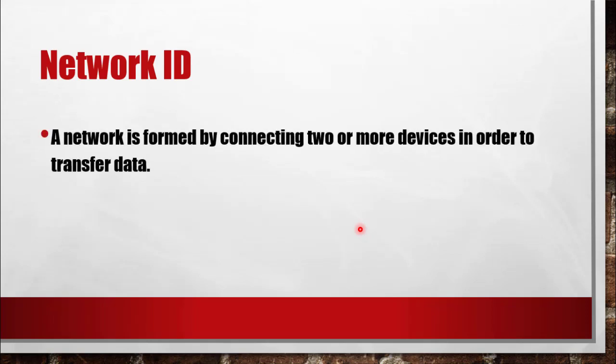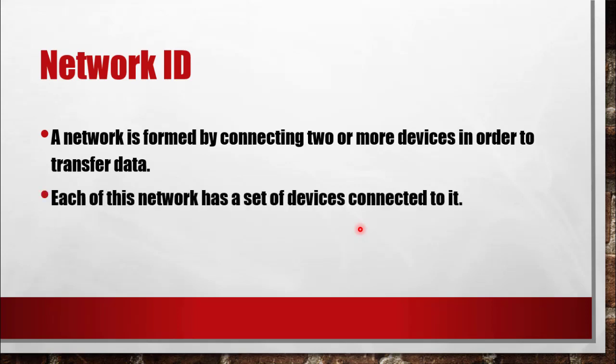Okay. Next we have to see about the network ID. What is a network ID? Each IP address is going to have two parts, that is a network ID and a host ID. First we'll see what a network ID is. A network is formed by connecting two or more devices in order to transfer data. Of course, a computer network is a connection between two or more devices which need to transfer data among them. So a network is formed whenever two devices are connected to each other.